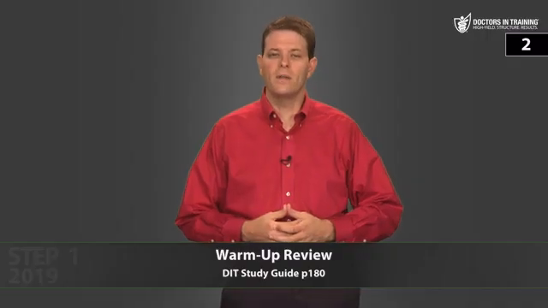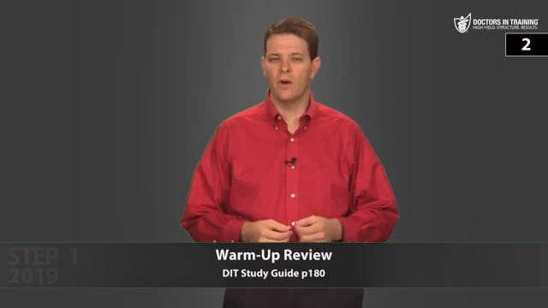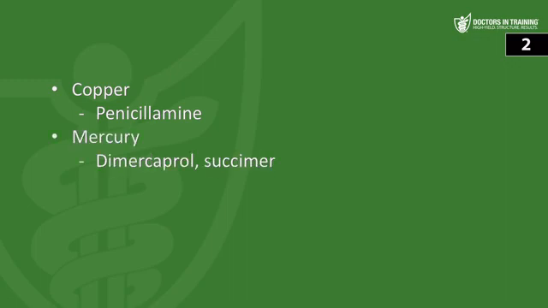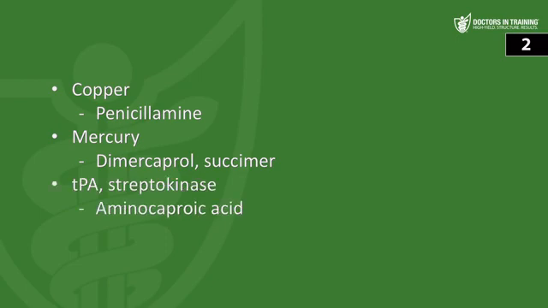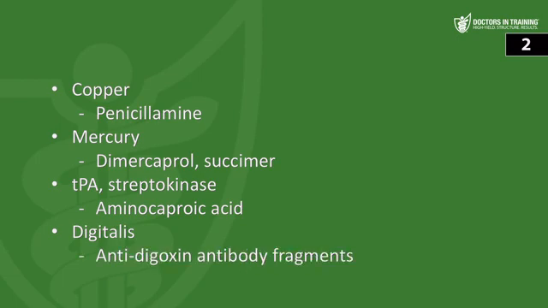And the last one, what's the antidote for poisoning with each of the following? So the antidote for copper poisoning is penicillamine, remember copper pennies. The antidotes for mercury poisoning are dimercaprol and also succimer. The antidote for TPA and streptokinase is aminocaproic acid. And for digoxin, the specific antidote is anti-digoxin antibody fragments.